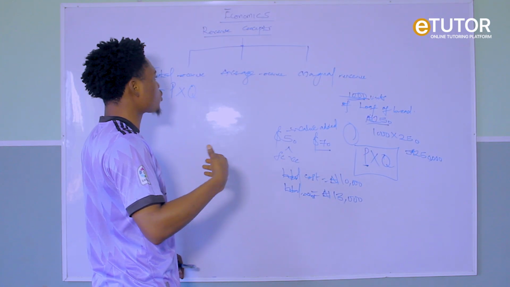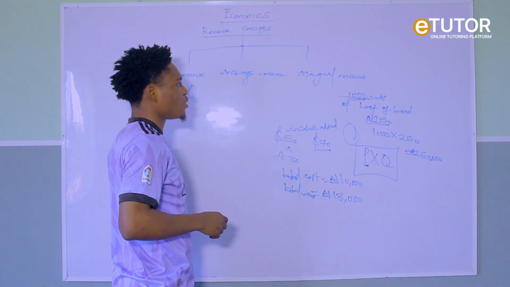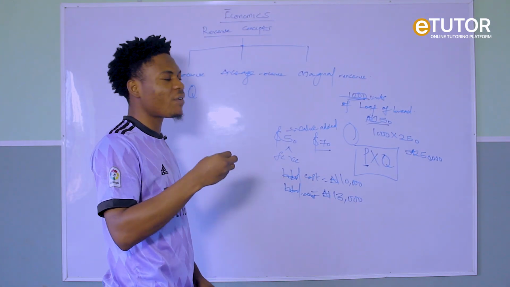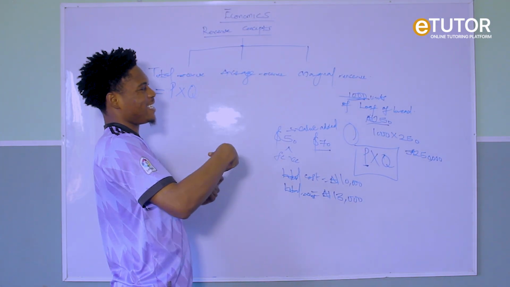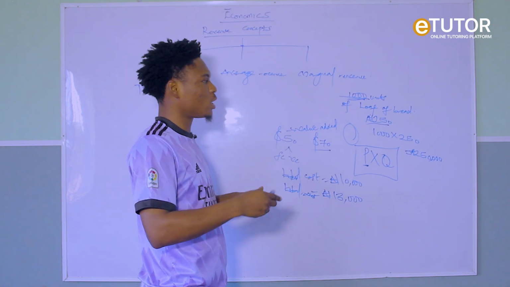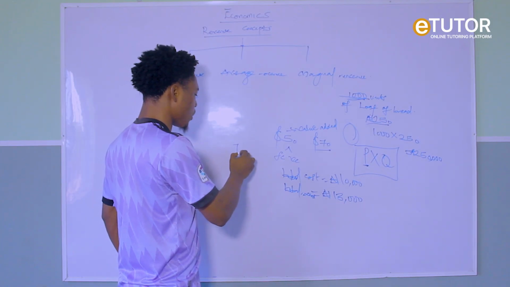But average revenue simply means the income or the revenue per unit I earned after selling my total what? Output. That is your total output, that is your total products.